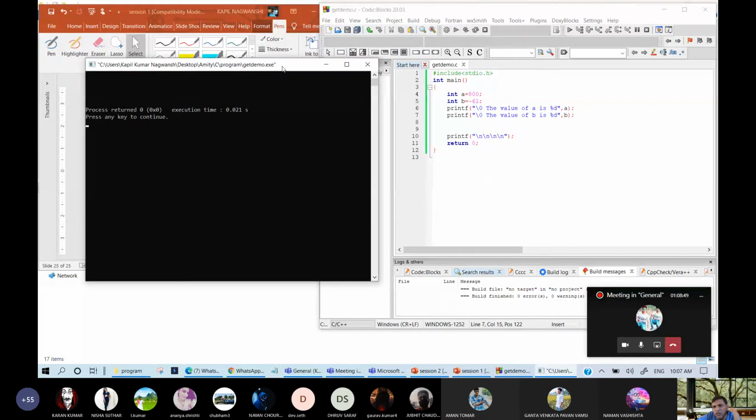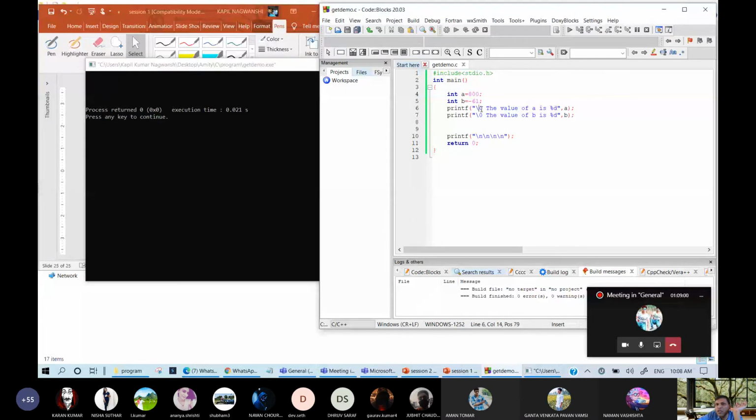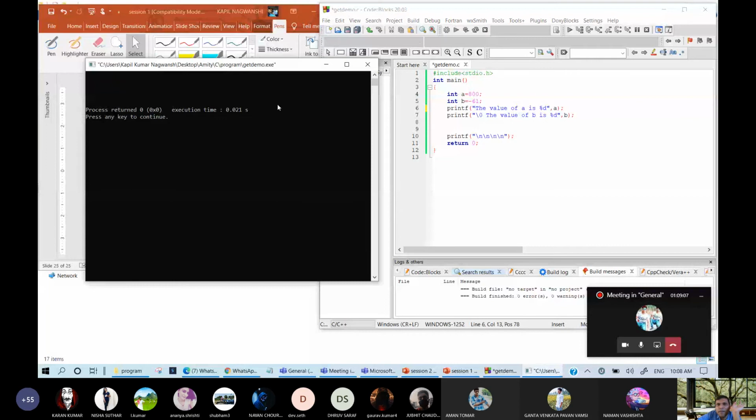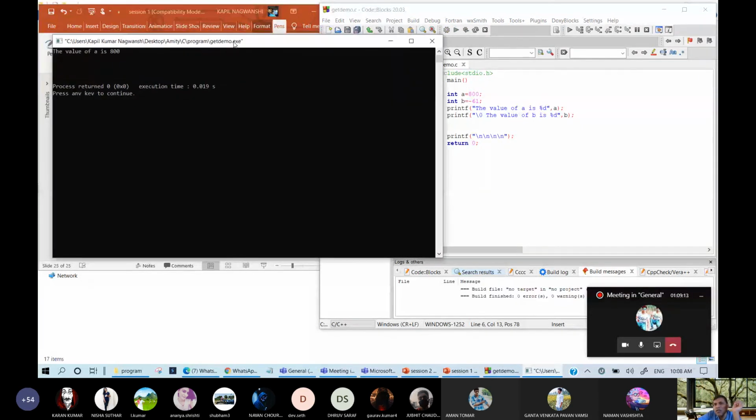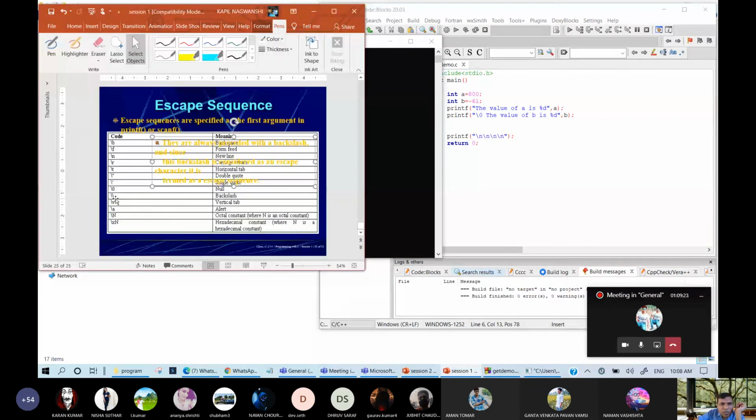Clear? \0 will print nothing, it will be the null character. If I omit \0 from here, then let us see. I think it will also not print anything, but let us see. Yes, the first line is printed, but the second line, followed by whatever character is given, is null. So this is the null character. And then next is \\, it will print a backslash, there is no problem.